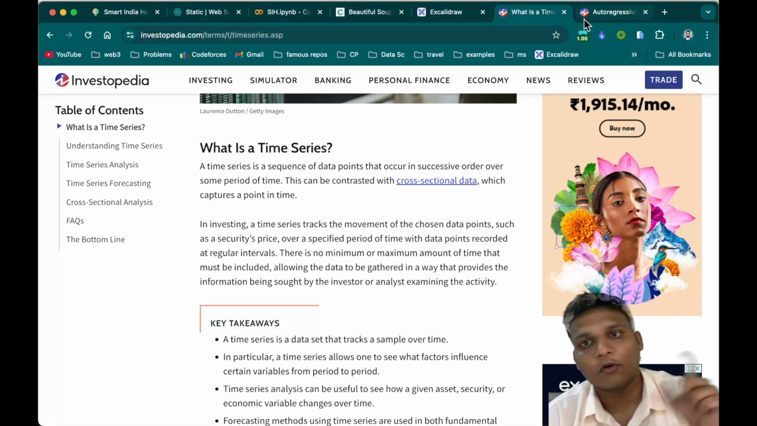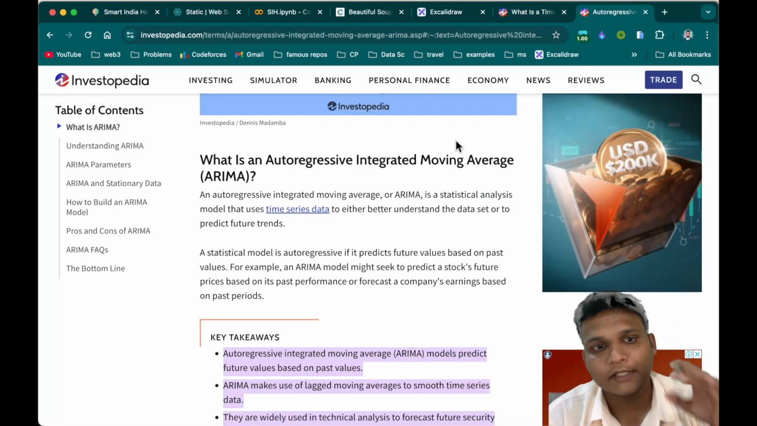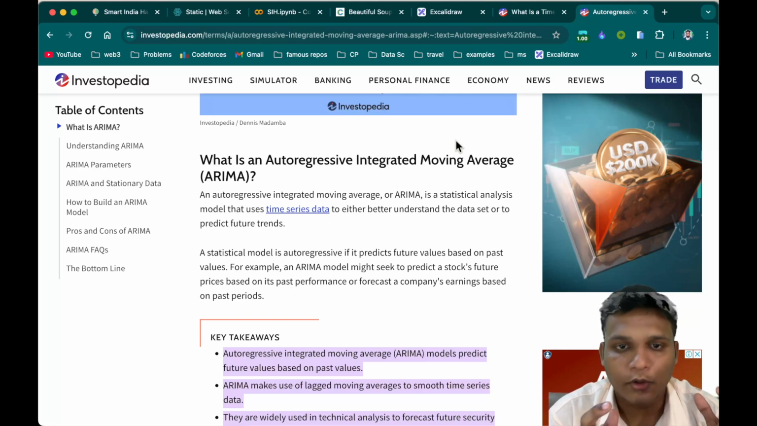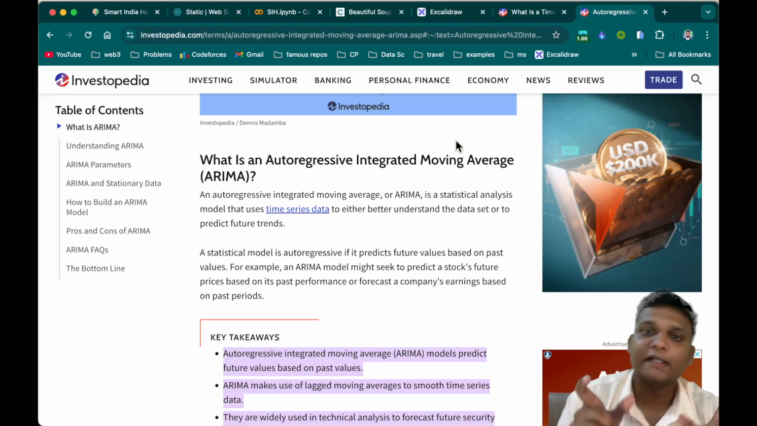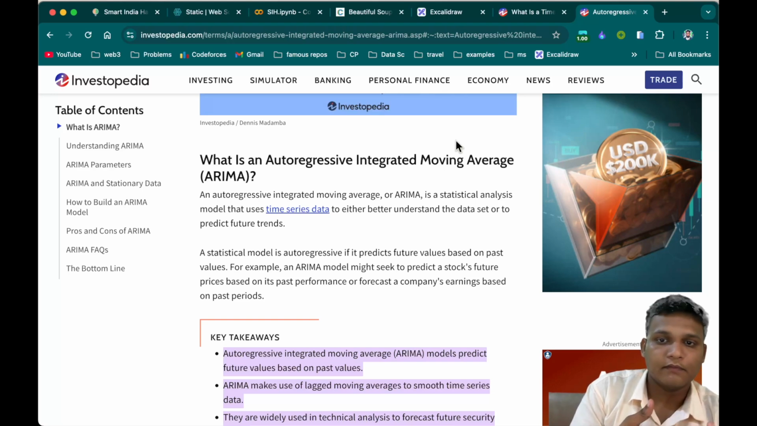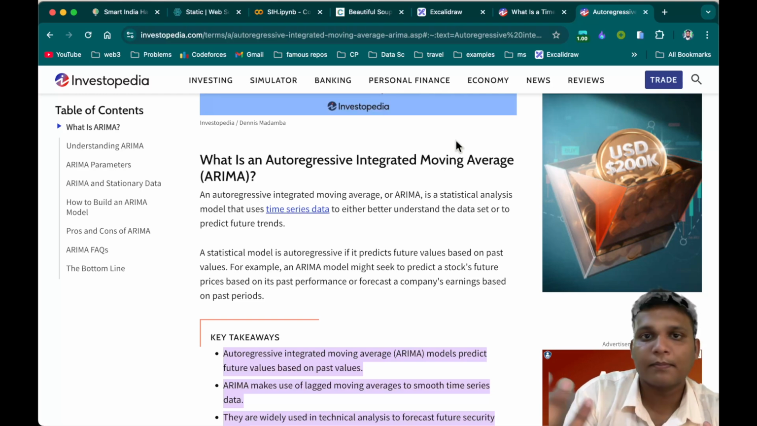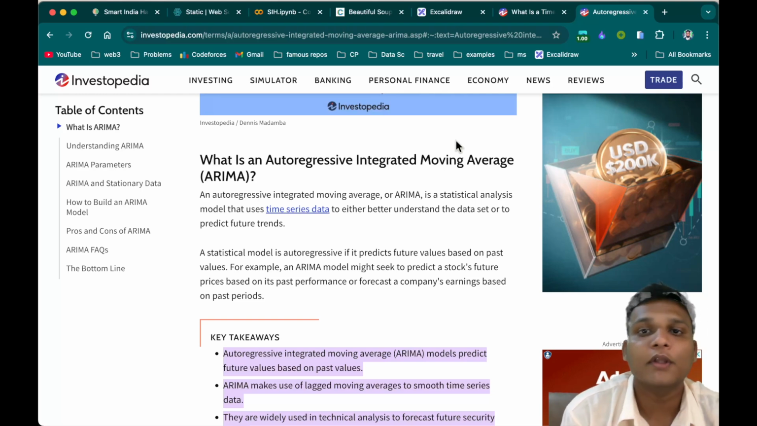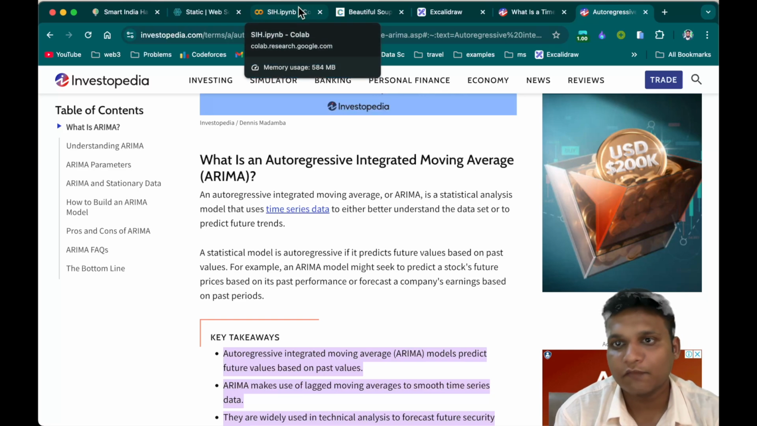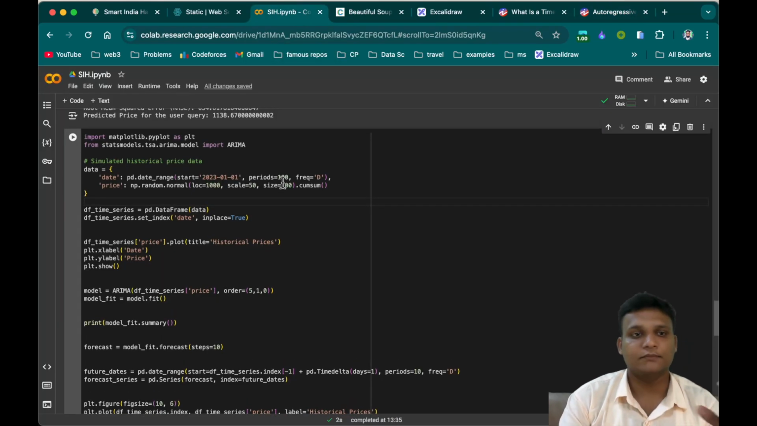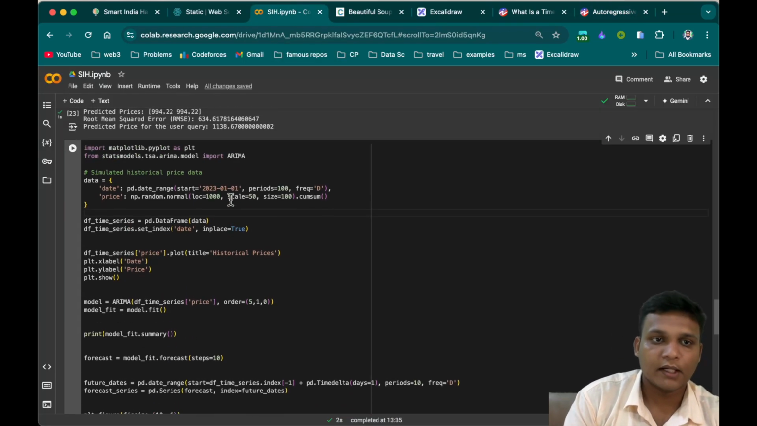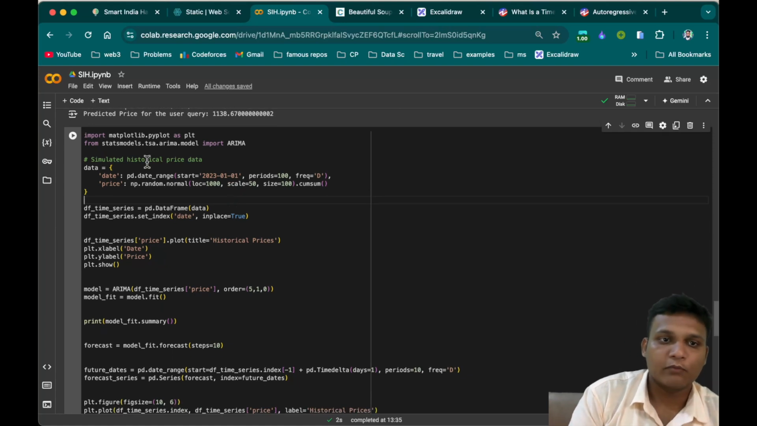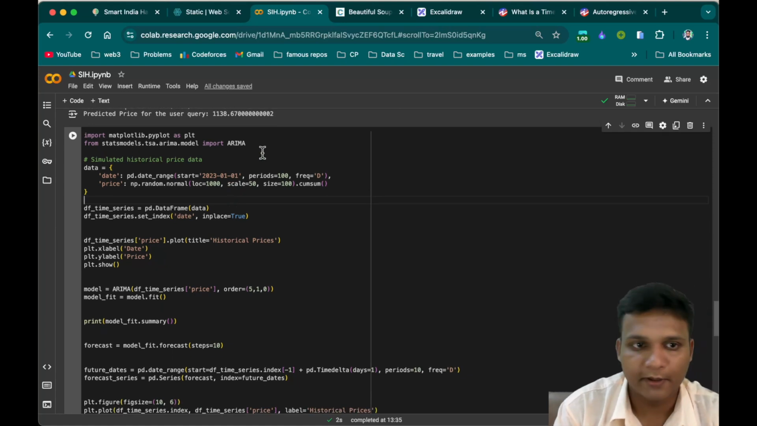We are going to forecast the future price trends. For that we are using the ARIMA model, autoregressive integrated moving average. This is the model that we are going to use, and this model uses the time series data and plots it, makes the future price trend model, and from that we can know the future price. Let's understand from the code, right? Here for the plotting I have used the matplotlib library, and from statsmodels I have used ARIMA.